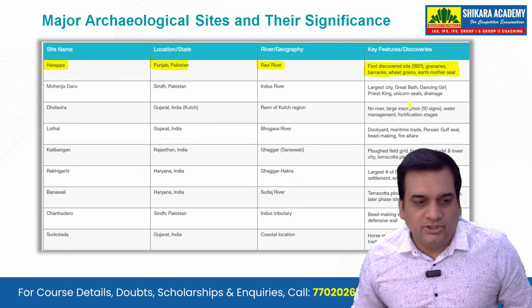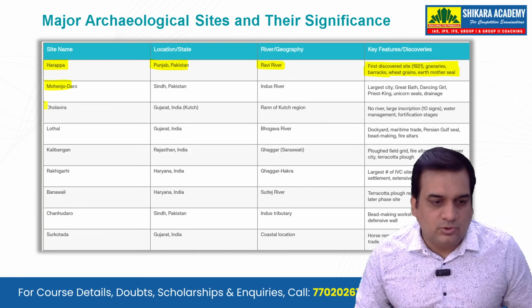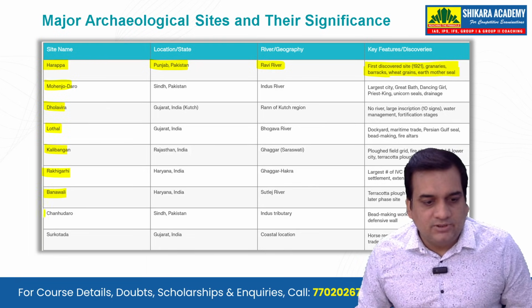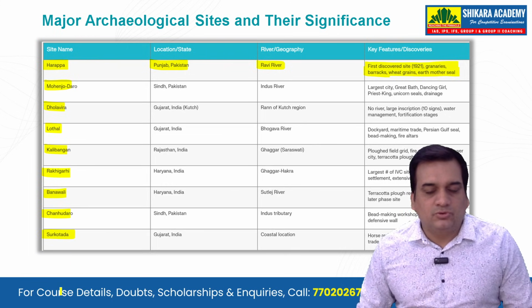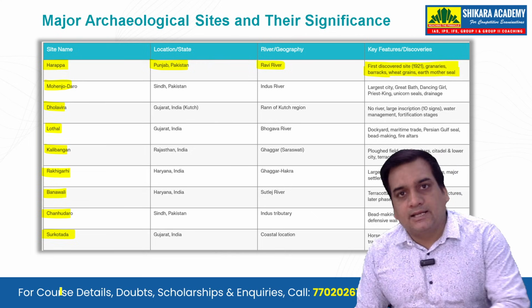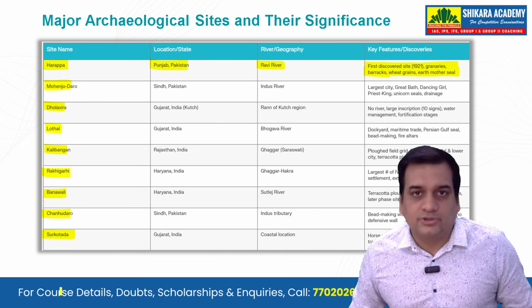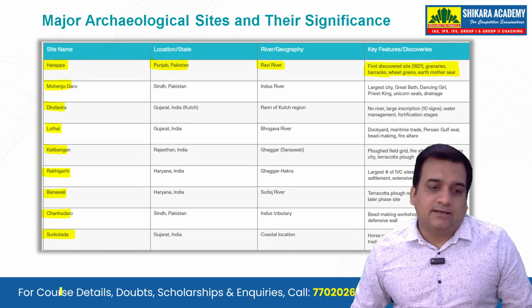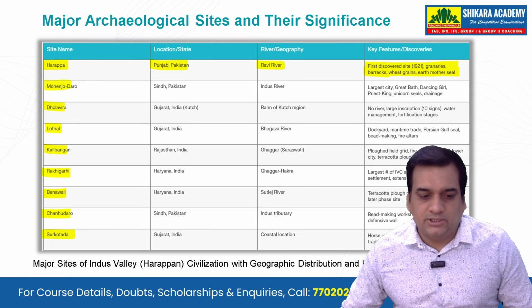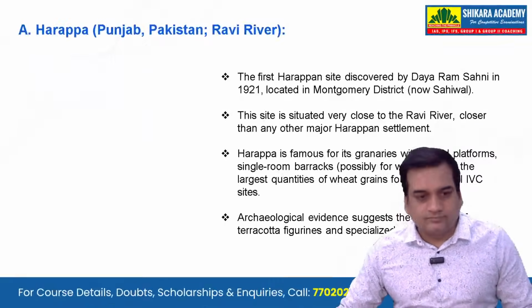In that very way, you should know about Mohenjo-Daro, Dholavira, Lothal, Kalibangan, Rakhigarhi, Banavali, Chanudaro, and Surkotada. Why are we only emphasizing this? Because there are high chances that if a question gets asked, it will get asked from one of these sites. So that is why this slide becomes very important and you should know about it.